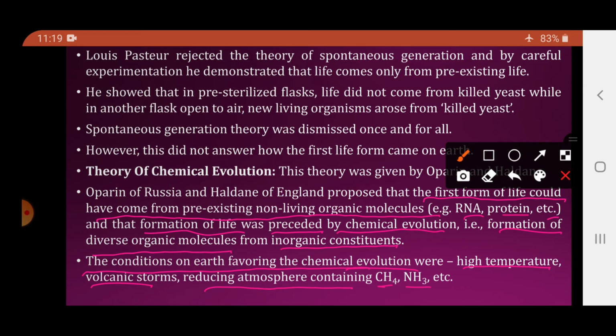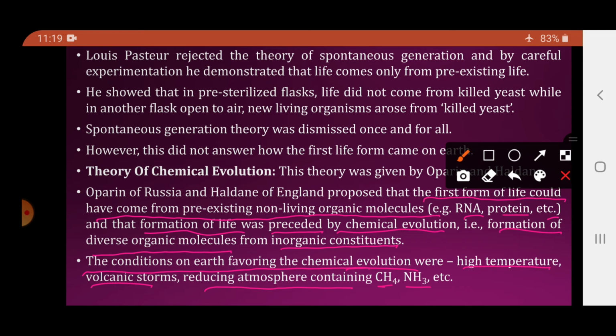What are the conditions which allowed the chemical evolution to take place on earth? So those conditions were very high temperature. क्या अभी वो टेम्परेचर है? नहीं. वॉल्केनिक स्टॉर्म्स, कंटिन्यूसली वॉल्केनिक इरप्शंस होते रहते थे जिसकी वजह से एनर्जी एमिट होती थी एंड दिस एनर्जी एमिटेड was used for the fusion of the particles.